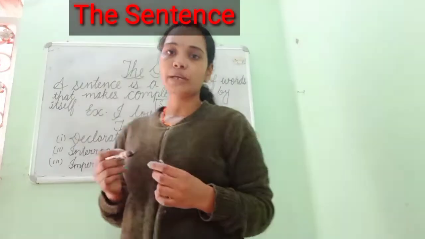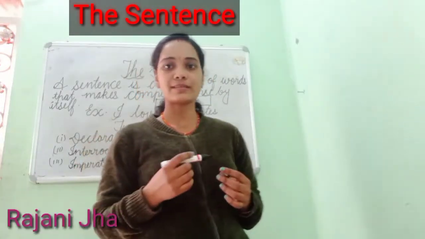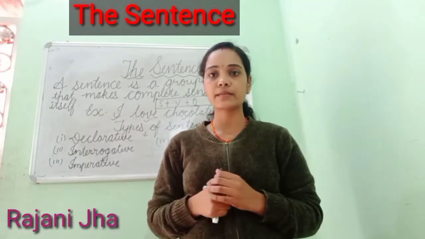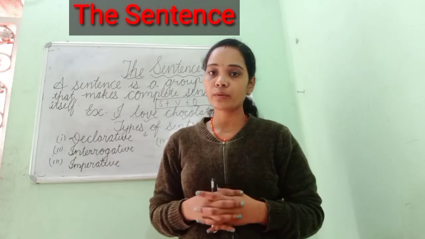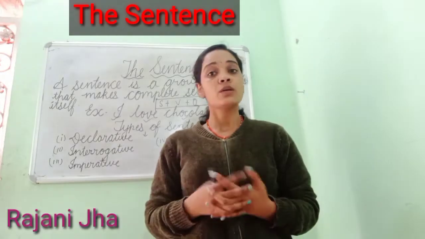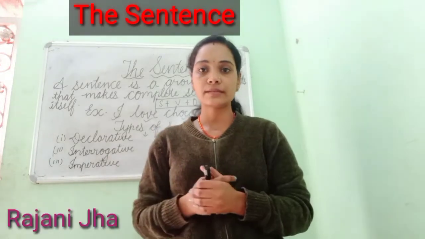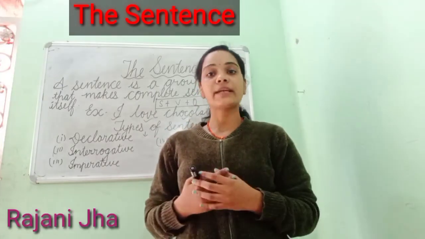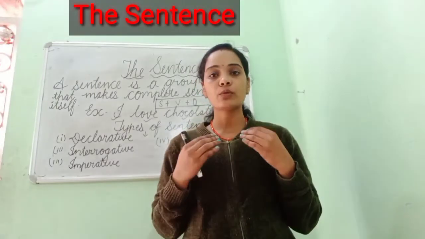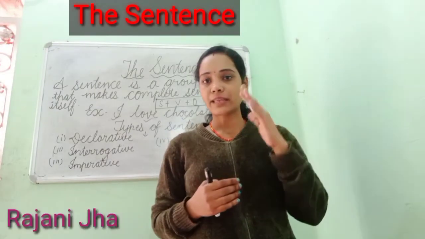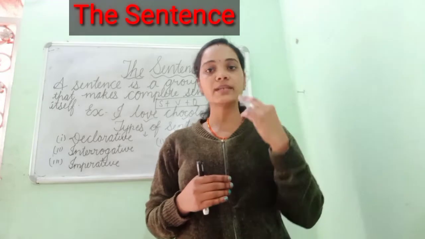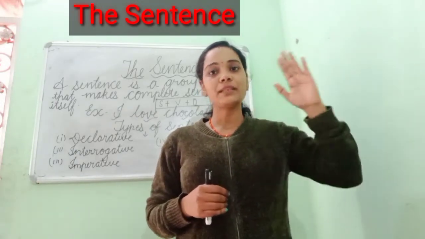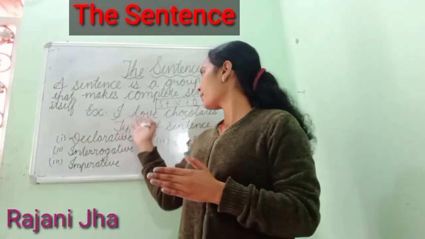It depends on the verb, whether a transitive or intransitive verb, which we have already studied. According to the verb we have used, we use an object. That is not compulsory everywhere, but subject and verb are both compulsory. So these are the parts of a sentence. A sentence can be divided into three parts: subject, verb and object. The subject can be a noun or a pronoun.